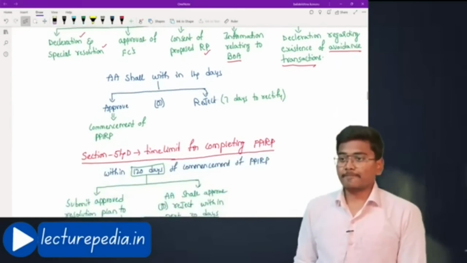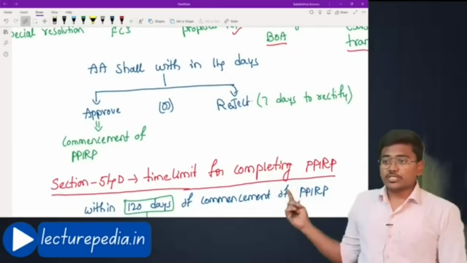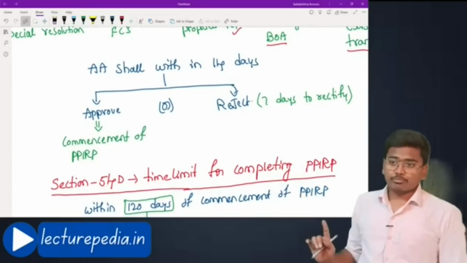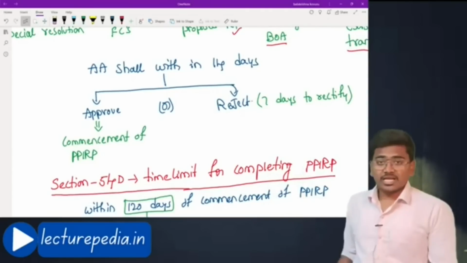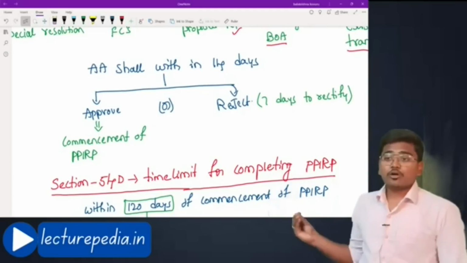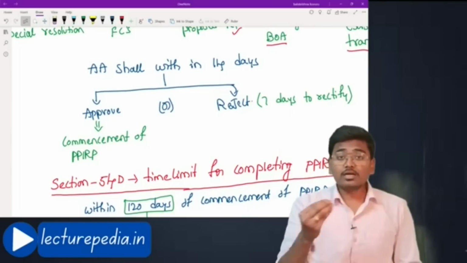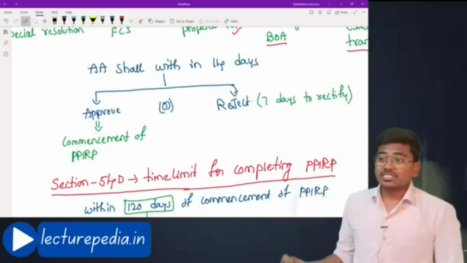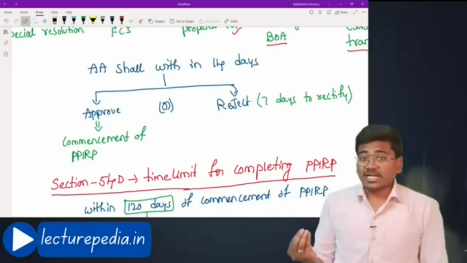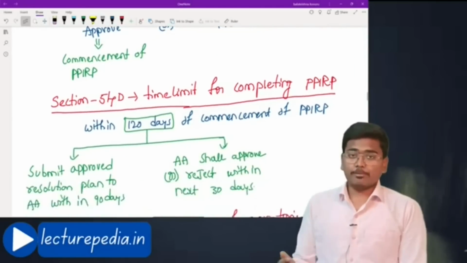Next, once the application is made, the adjudicating authority shall within 14 days either approve or reject. If he approves the application, then the PPIRP will commence. That date will be known as the date of commencement of PPIRP. If it is rejected, the adjudicating authority must give 7 days' opportunity to rectify the application. Such opportunity must be given to the applicant.